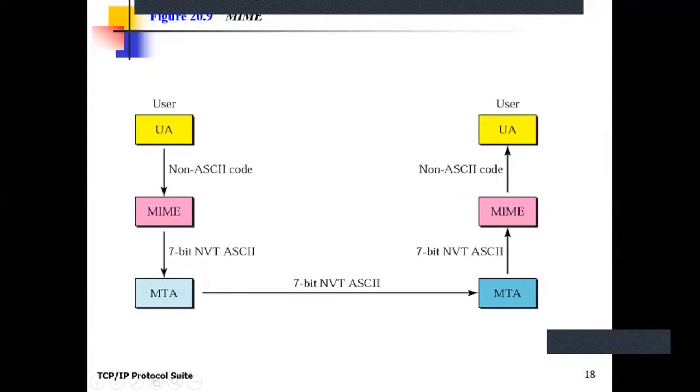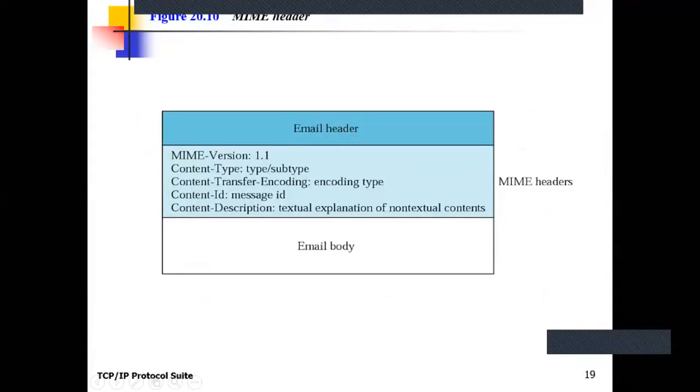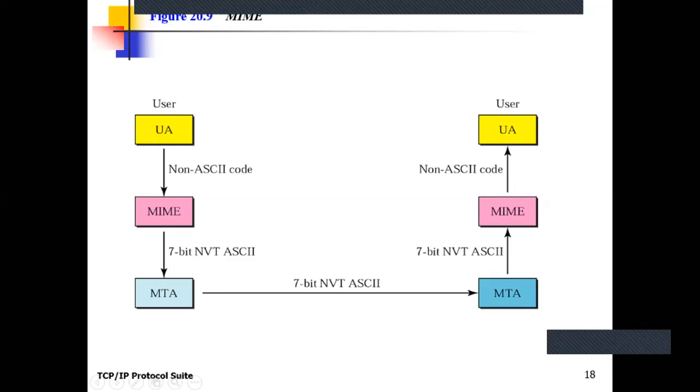Here the mail is converted by the MIME protocol again from ASCII character set to non ASCII character set, that is, the local code which is understandable by the receiver's user agent program.